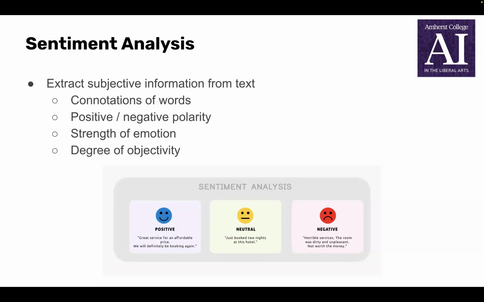For example, group, clique, club, and gang are basically the same thing, but to us, they have slightly different meanings, and sentiment analysis could extract those subtle nuances. In addition, we can also categorize statements by their emotions, such as anger, fear, disgust, and the strength of those emotions. And finally, we can describe how objective or subjective statements are.